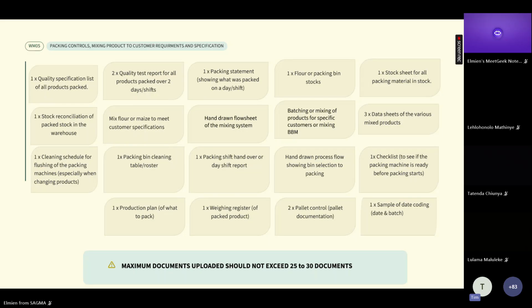Pallet reconciliation or pallet documentation to show that you have pallets on site, the pallets are clean, the pallets are covered, and they are good to go. And then lastly, it is date coding. Normally at the end, when the product is packed, there's a printer that prints a date code on the packet. An example of that.